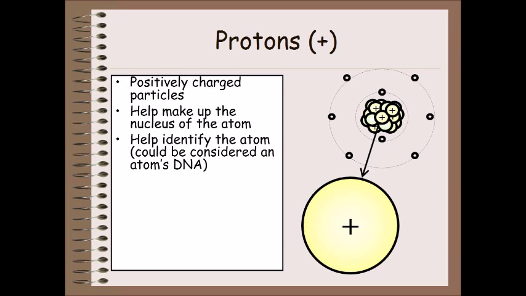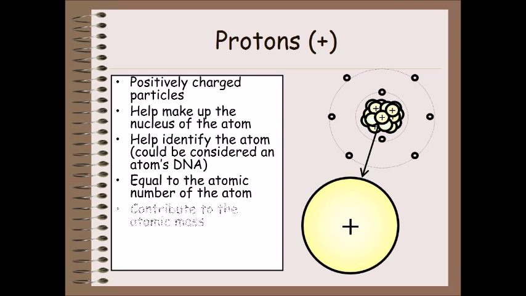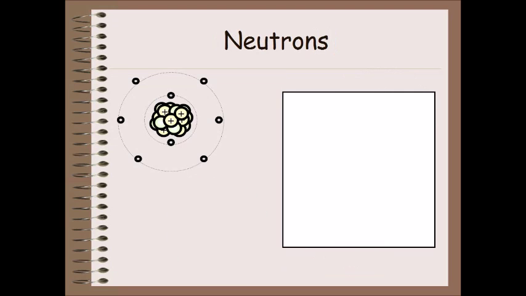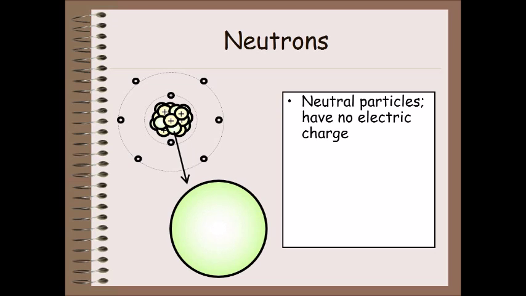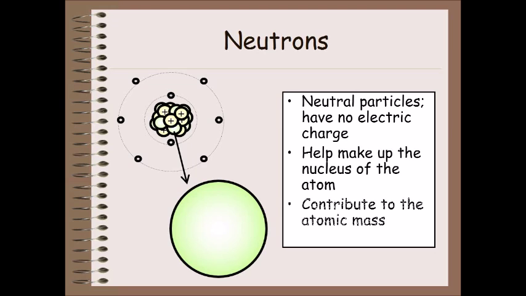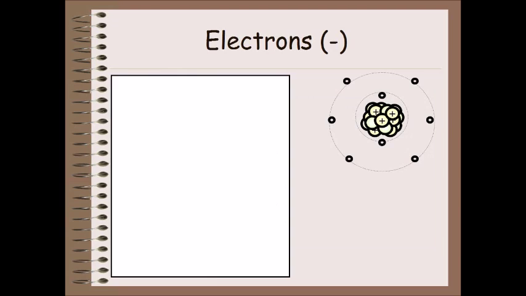Help identify the atom, could be considered an atom's DNA. Equal to the atomic number of the atom. Contribute to the atomic mass. Equal to the number of electrons. Neutrons: neutral particles, have no electric charge. Help make up the nucleus of the atom. Contribute to the atomic mass.